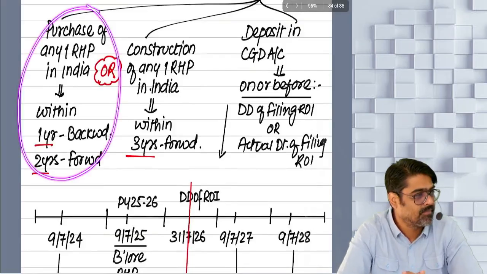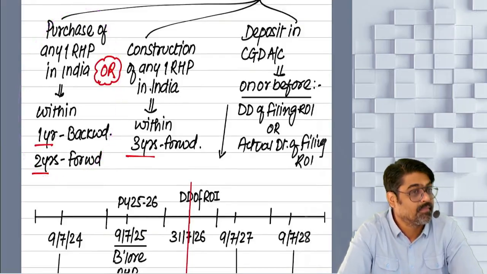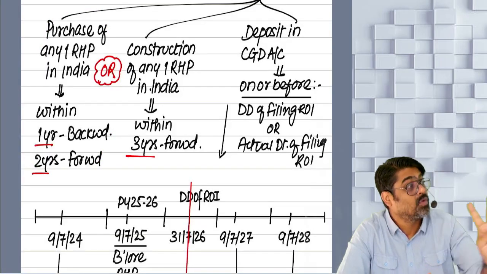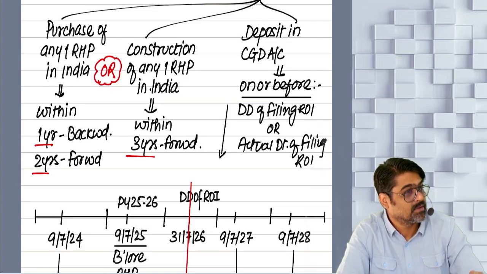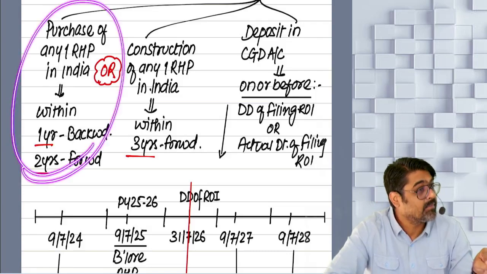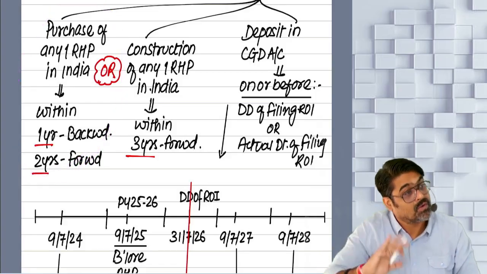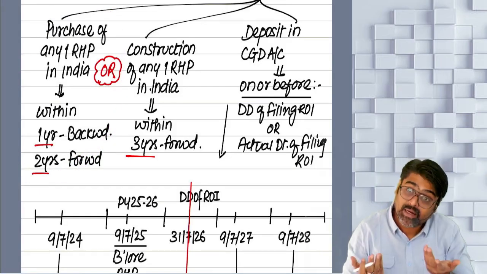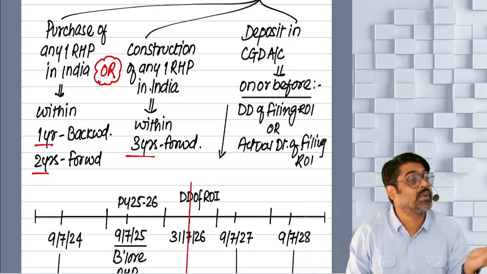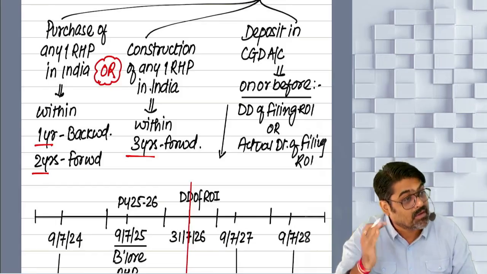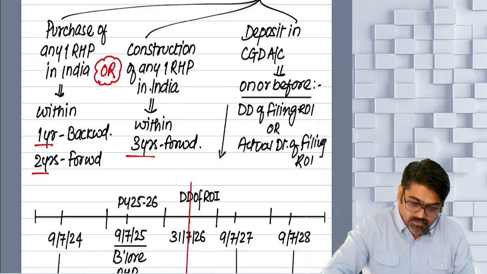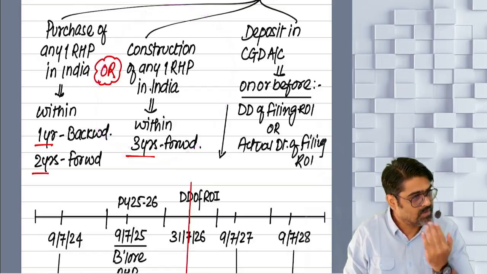within this time, you have purchased the properties. Yes or no? 2 properties purchased. The cost of purchase of 2 properties within this time is met out of your long-term gain. It will be assumed as if the cost of those 2 properties is met out of your long-term gain. Not 1, but 2.